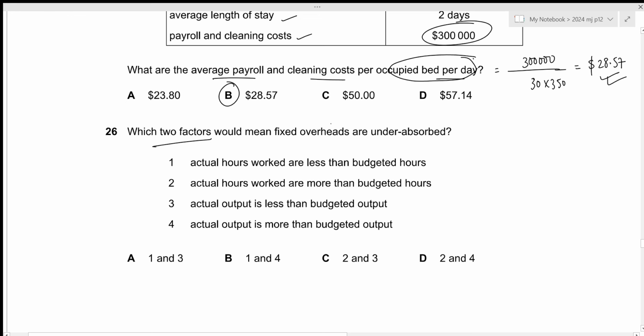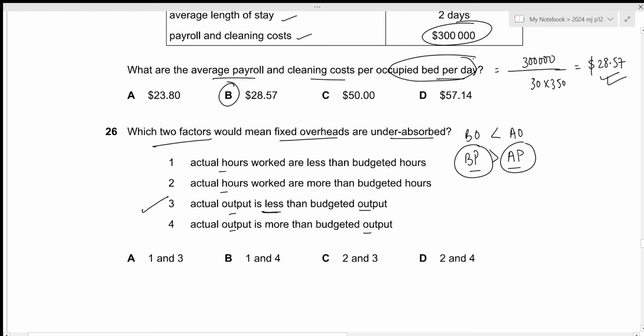Which 2 factors would mean fixed overheads are underabsorbed? So there will be underabsorption whenever the budgeted overheads is lower than the actual overheads, or when the budgeted production is greater than the actual production. So we're looking for these 2 criteria. Okay, we have the output right here, which is equal to production. So we're looking for budgeted production greater than actual production. And we have it right here. Actual output is less than the budgeted output, so 3 is correct.